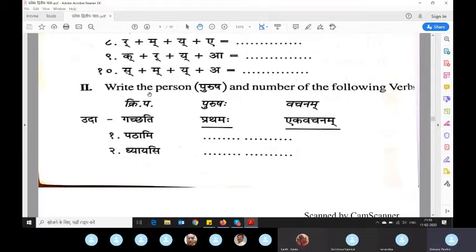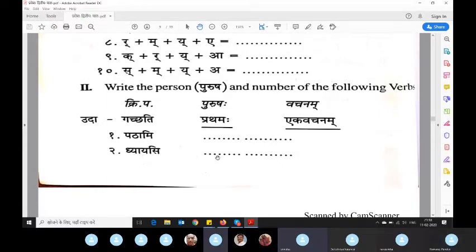The second one is: write the person and the number of the following verbs. How to write? If gachati is there, then you have to say it is pratham purusha ekavachana. So what is pathami? Which purusha? Which vachana? Uttam purusha ekavachana. Very nice. Dhyayasi.